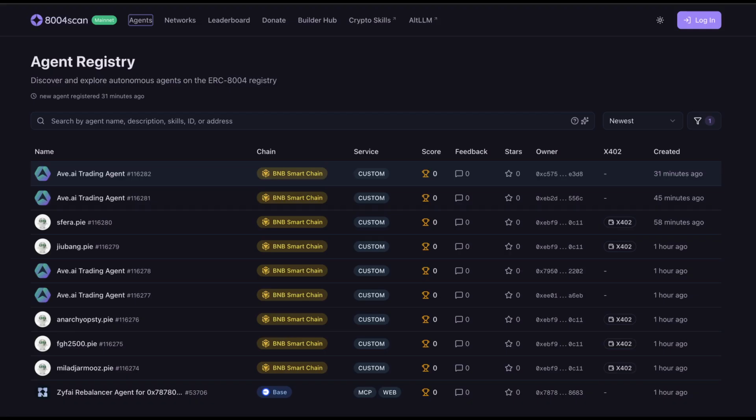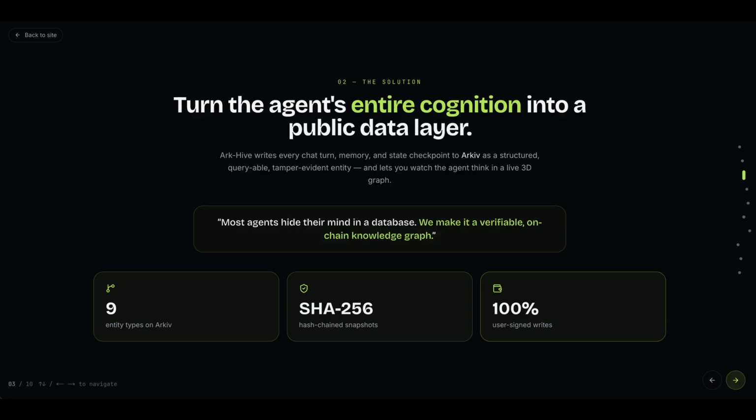ERC8004 gave agents an on-chain identity, but identity without memory is just a name tag. Archive is what happens when you give that identity a memory layer. It actually owns cryptographically and on-chain, and is all powered by the Archive network.